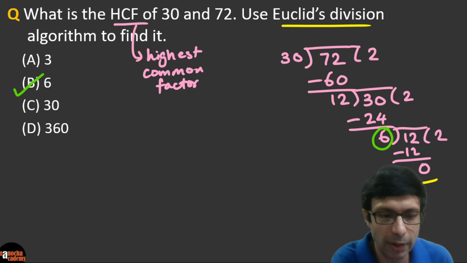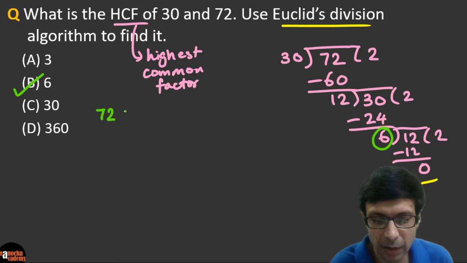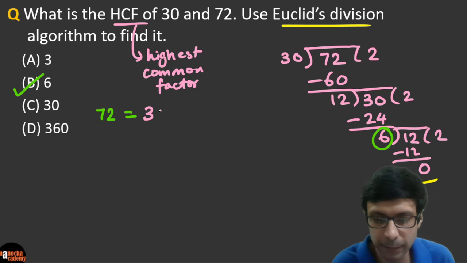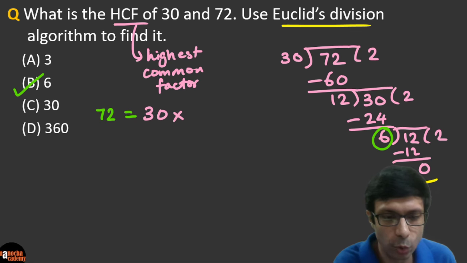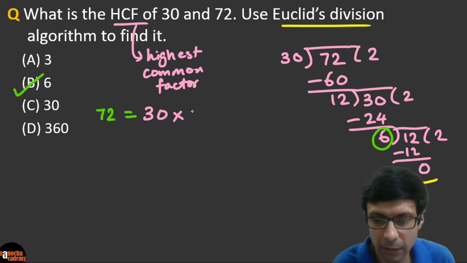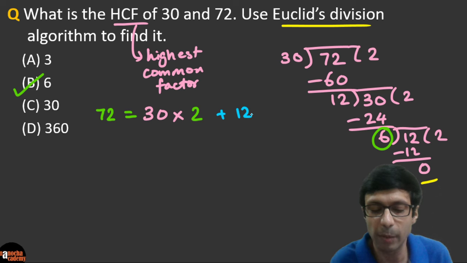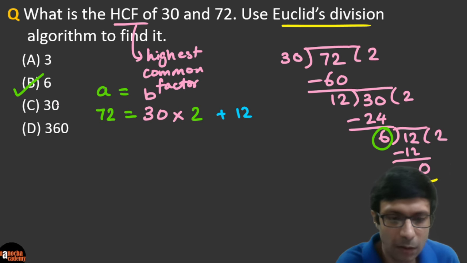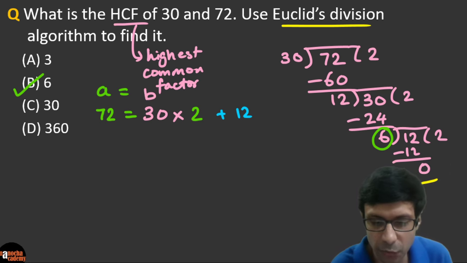And what is the trick of showing the steps? We start with the larger number, which is 72. We are going to write that. That's going to be equal to 30 into 2 here, and plus 12. So why are we writing this? Because remember Euclid's division lemma. It's going to be of the form A equals BQ plus R. I should use another color for the Q here. So let me write that in yellow.